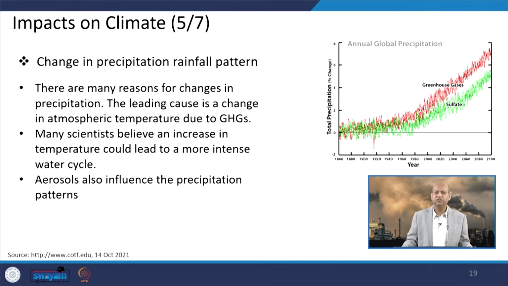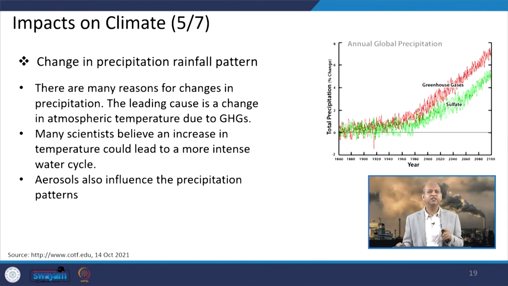There are studies which show that because of these small particle emissions, precipitation can be suppressed, but if the sizes of the particles are larger, they can enhance the precipitation. So that kind of two-way effect may be there depending upon the aerosol size, but greenhouse gas impact through global warming can have a positive impact on the precipitation.